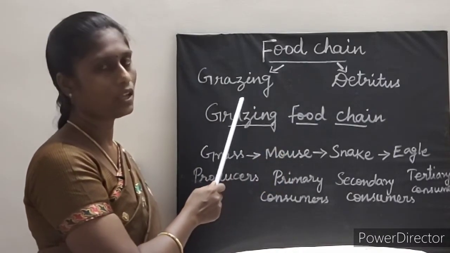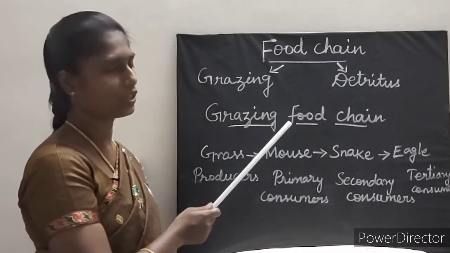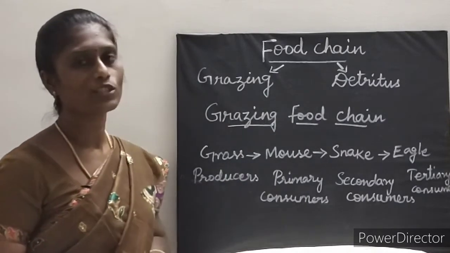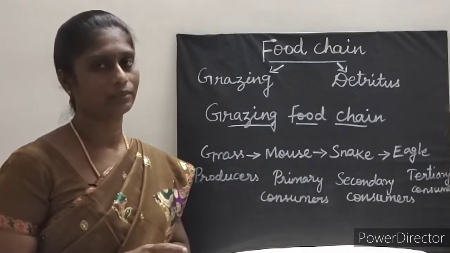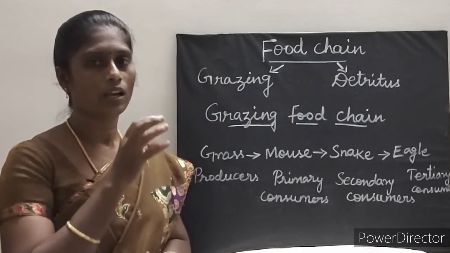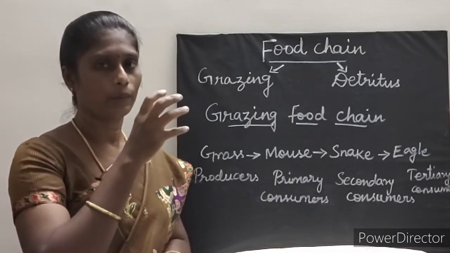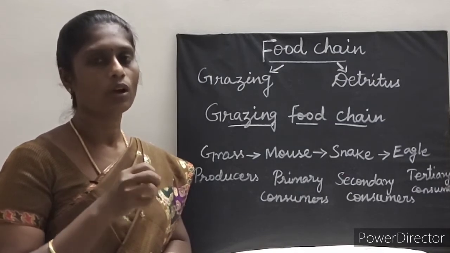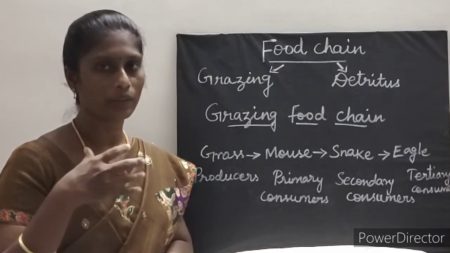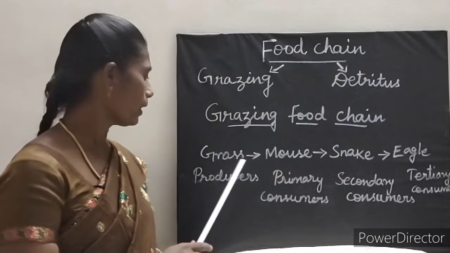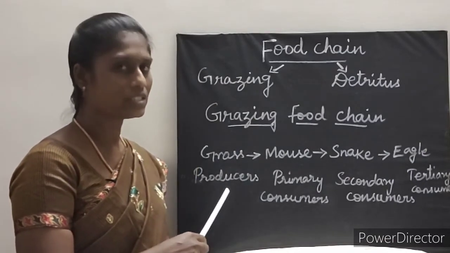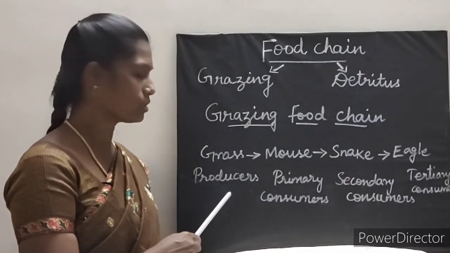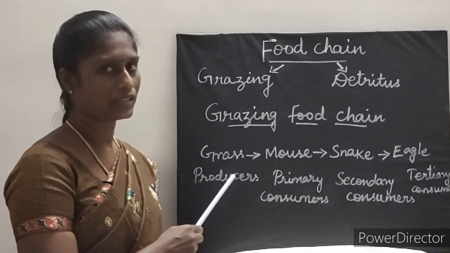Now let us see what is grazing food chain. In the grazing food chain, the main source of energy is the sun. Plants obtain energy from the sunlight, and with the help of that sunlight, they prepare their own food. So here the first link in the food chain is the producers, for example plants.